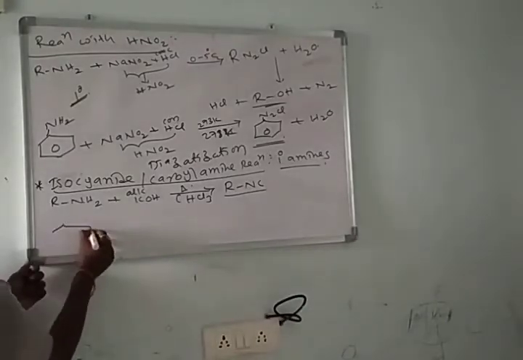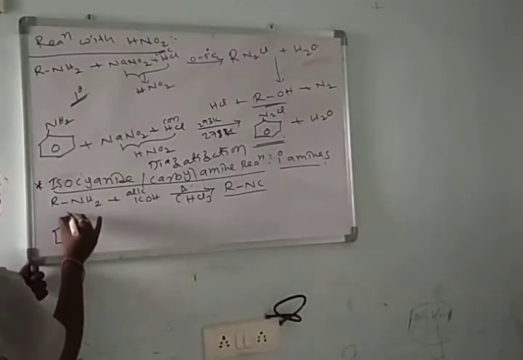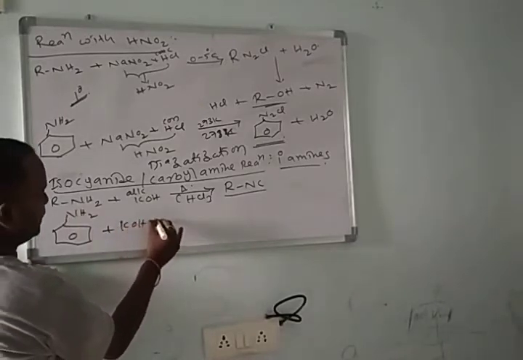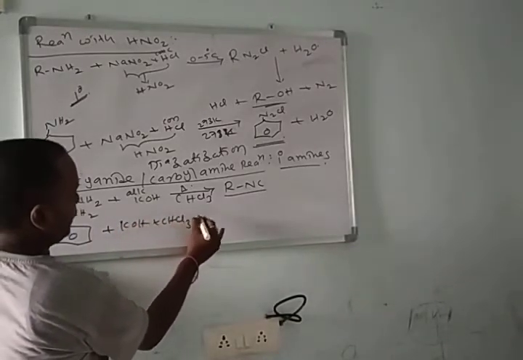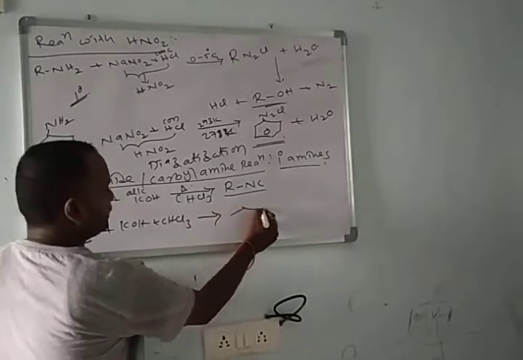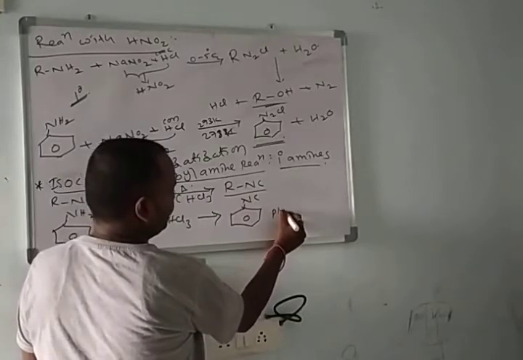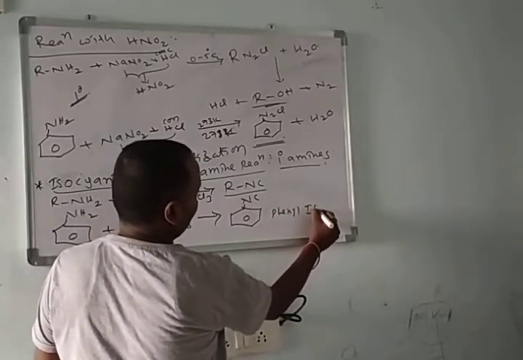If you use aniline, this is the aniline. Aniline reacts with alcoholic potassium hydroxide along with chloroform and forms phenyl isocyanide. This we call phenyl isocyanide.